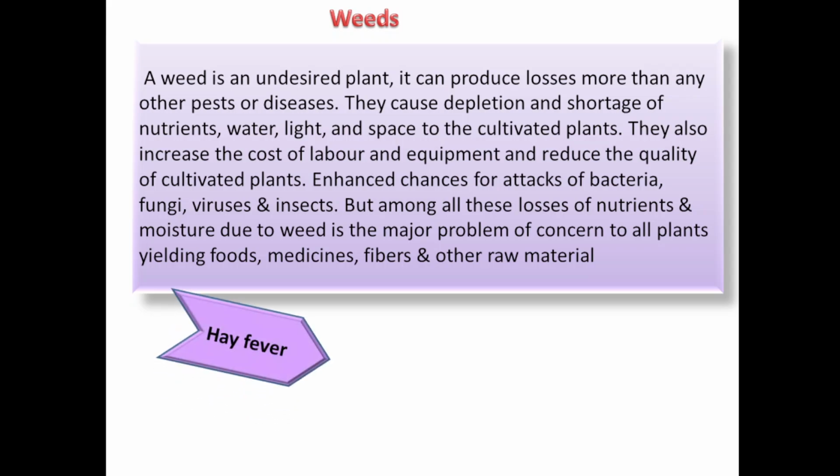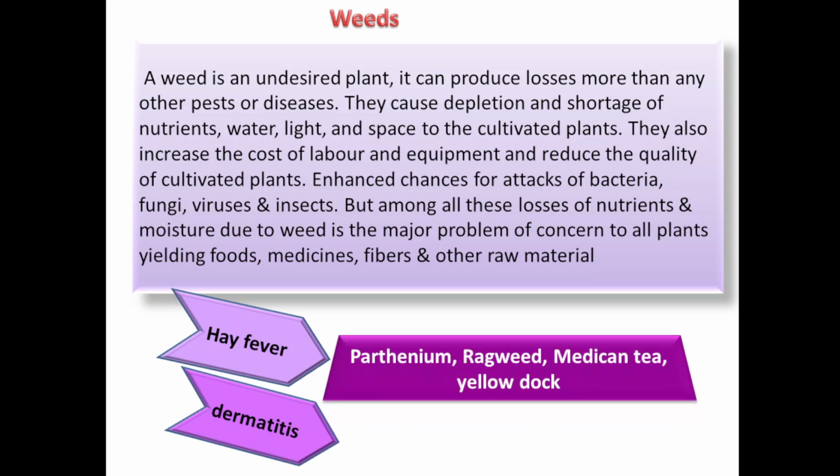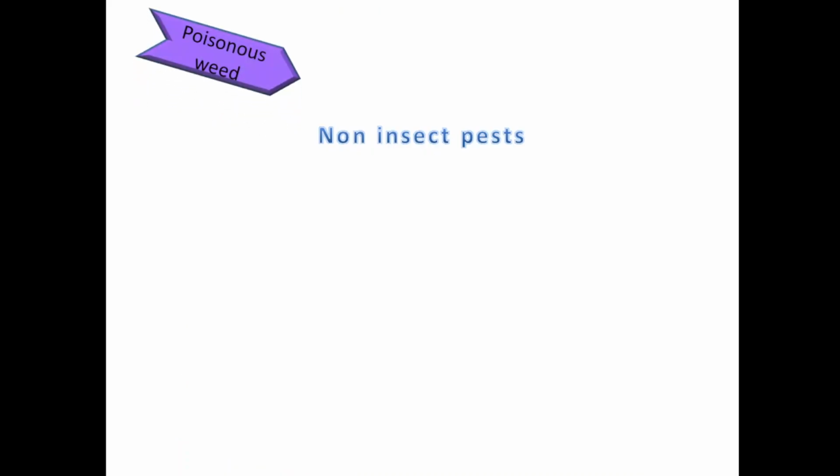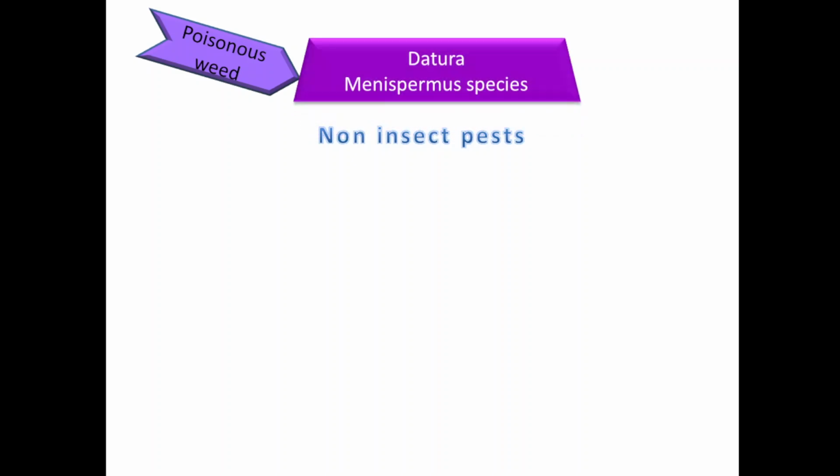Now these weeds produce certain types of allergies that include hay fever and dermatitis. Hay fever is caused by Parthenium, ragweed, Mexican tea, yellow dock. These are the species which will cause this fever. Dermatitis is caused by poison ivy, western poison oak and varnish tree. Poisonous weeds include Datura species and Menispermum species, which are poisonous weeds in medicinal plants.